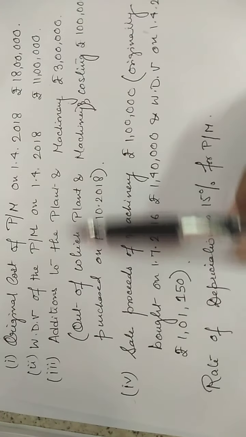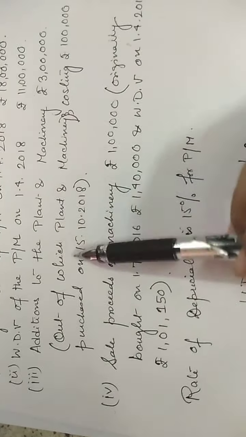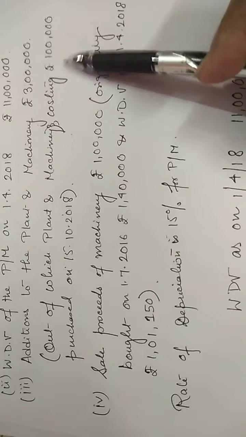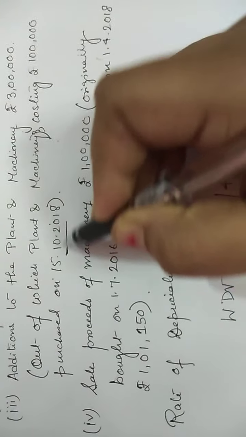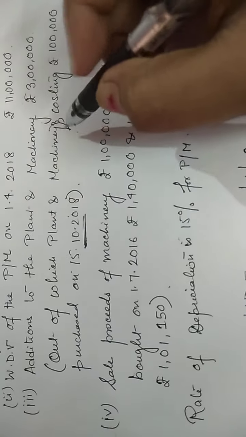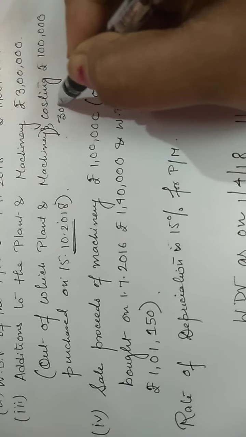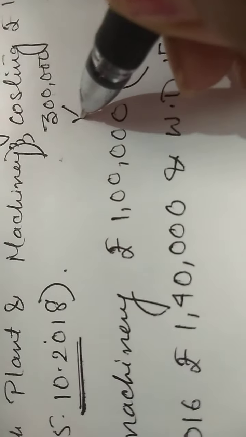Let us check for the purchases. Additions to the plant and machinery 3 lakh, out of which plant and machinery costing 1 lakh purchased on 15/10/2018. Since 3, how much is the total purchase? 3 lakh.